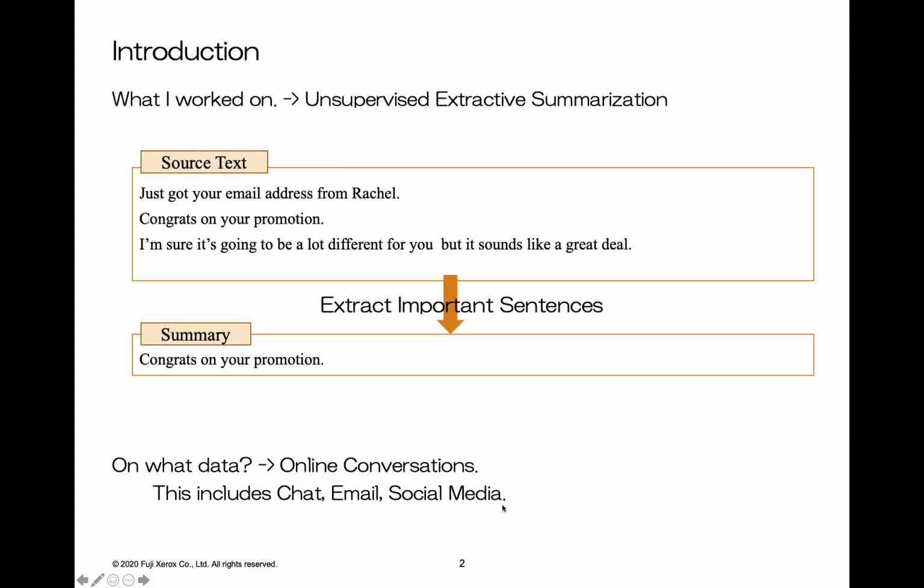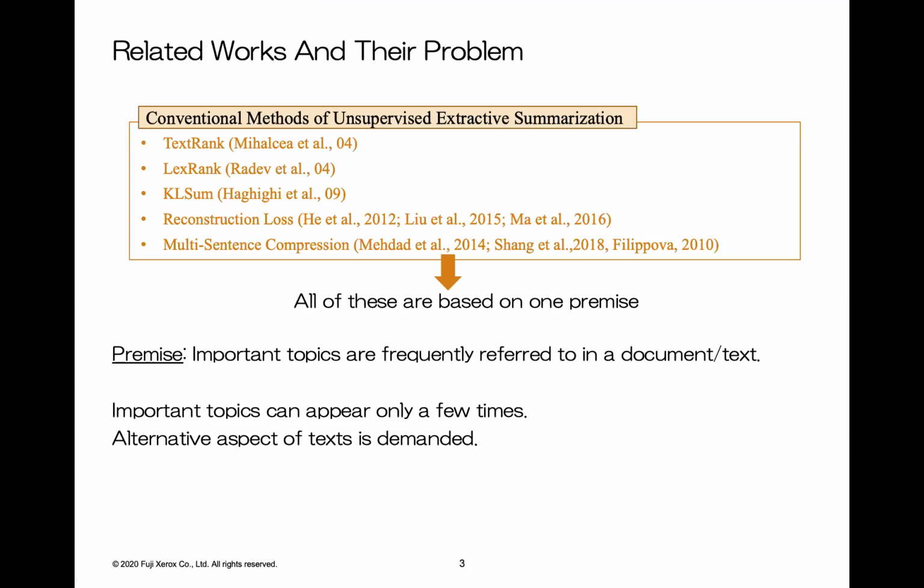And because massive data are being transmitted through online conversations, we need to seek a way to summarize these data. Many methods of unsupervised extractive summarization have been proposed, but most of these methods are based on one premise. The premise is that important topics are frequently referred to in a document. However, this is not always true. Some important topics are referred to only a few times. So for more accurate summarization, we need to focus on a different aspect of text.